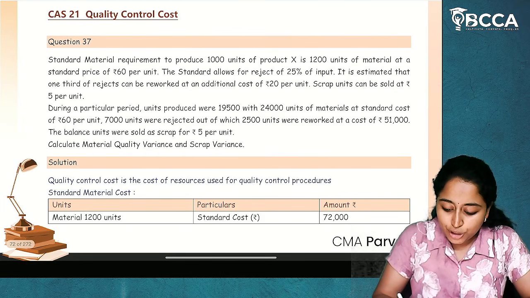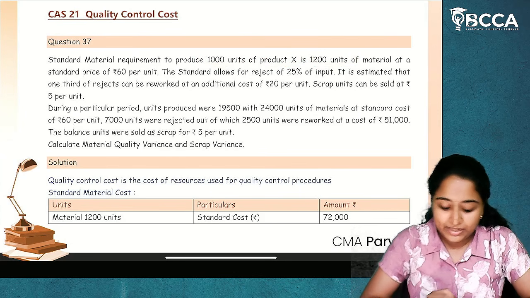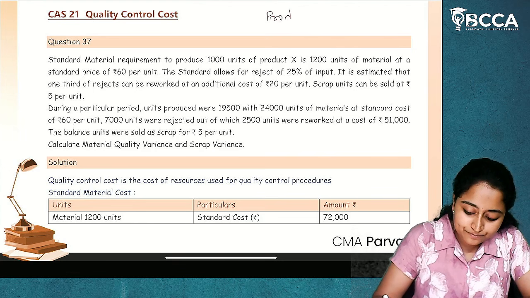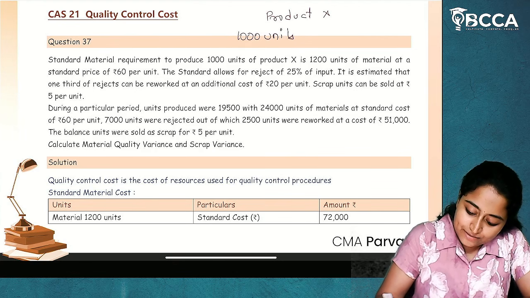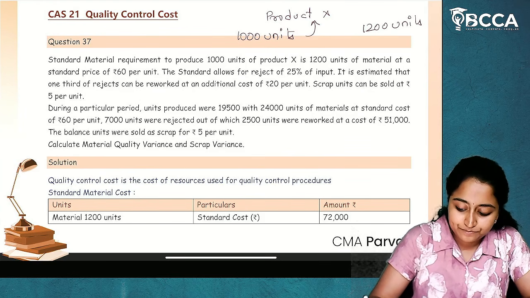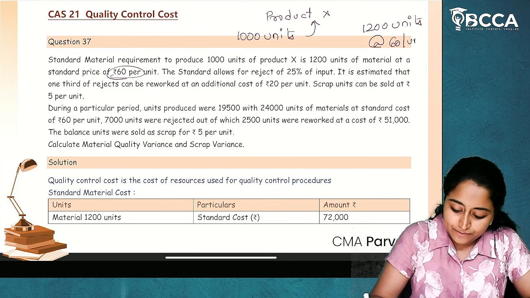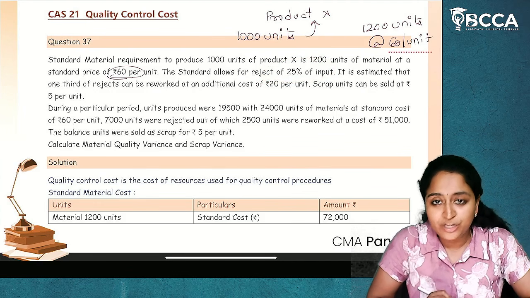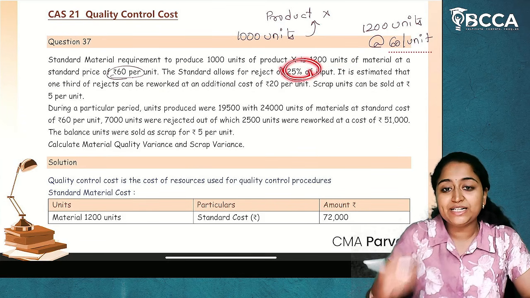Standard material requirement to produce 1000 units of product X is 1200 units of material. So, I have to do the manufacturing of product X. If I want 1000 units of product X, for that I need to utilize 1200 units of material. Okay, at the cost of standard price of 60 per unit. Okay. The standard allows for the rejects of 25% of input. So, in this 1200 units of material, 25% is rejects.